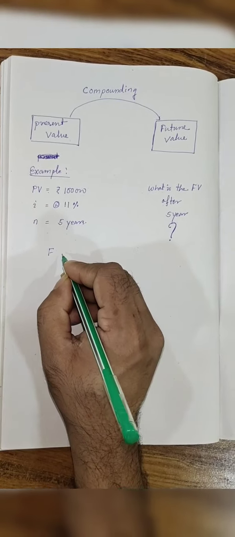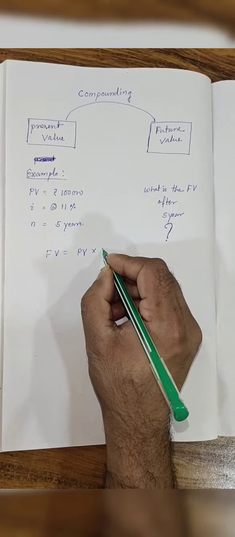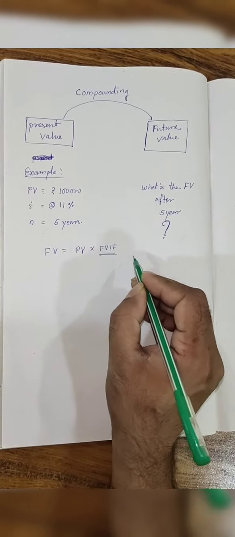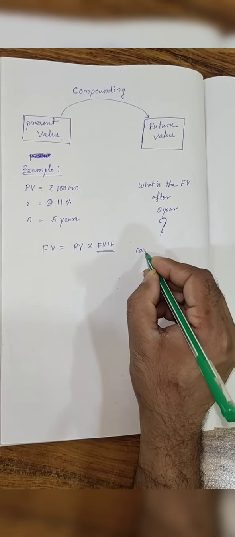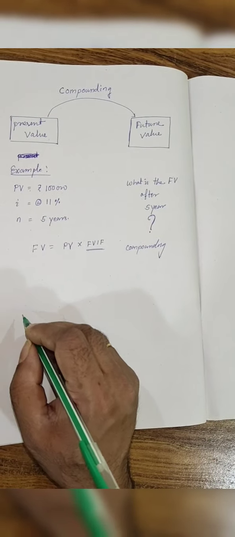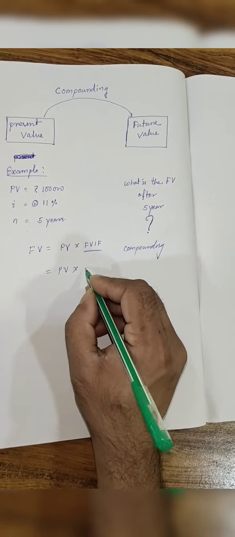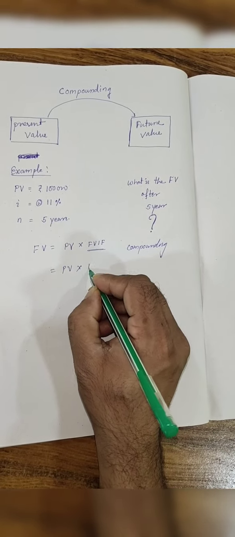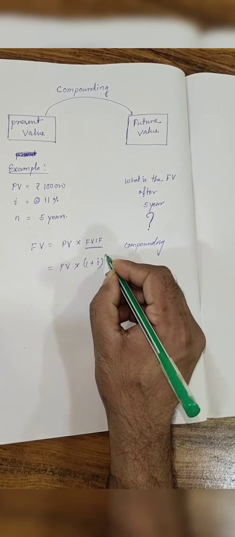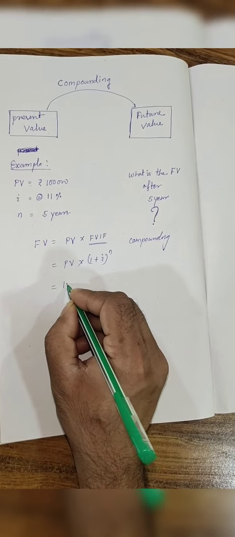Future value equals present value into future value interest factor. So this future value interest factor is ultimately known as your compounding factor. So what is the formula? Future value equals present value into (1 + i) to the power n, where i is the interest rate and n is the number of years. Here the present value is 1 lakh rupees.